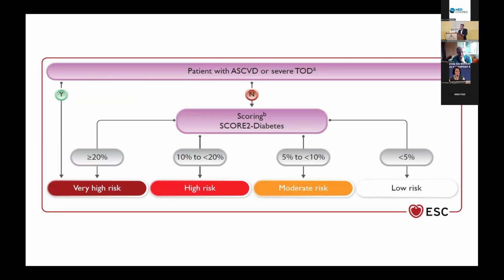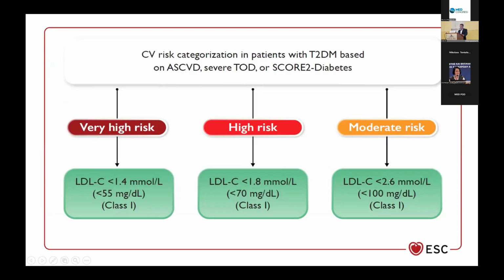We first ask if the patient has established cardiovascular disease or severe organ damage, and if the answer is yes, then the patient automatically belongs to the very high risk category. If the answer is no, then we have to calculate the SCORE2-Diabetes. And if the score is above 20%, then again, the patient falls into the very high risk category. If the score is between 10 and 20%, high risk. If the score is between 5 and 10%, moderate risk. And if the score is below 5%, then the patient belongs to the low risk category.